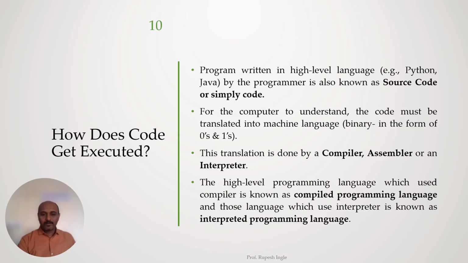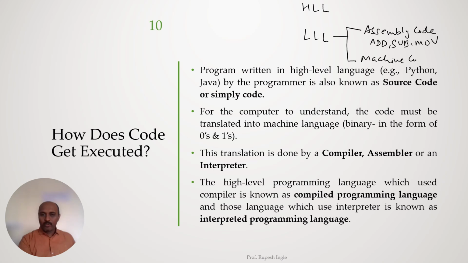In the previous slide we have seen the types of languages: high level language and low level language. In low level language we have seen assembly code, which is written in symbols like mnemonics: add, subtract, move. And machine code is written in the form of 1s and 0s. Now how does this code get executed?